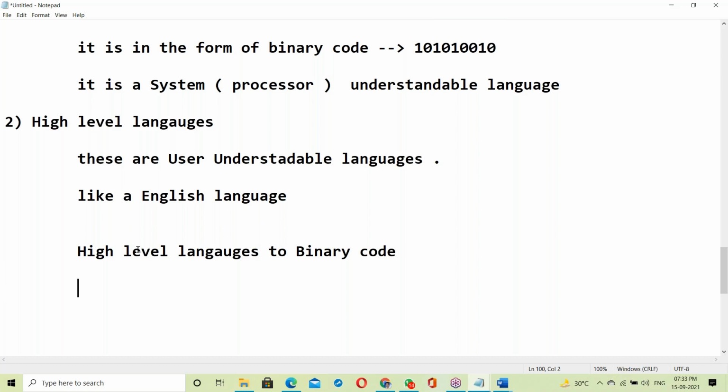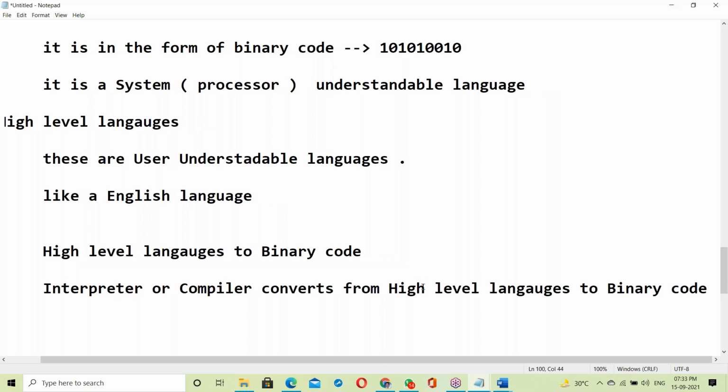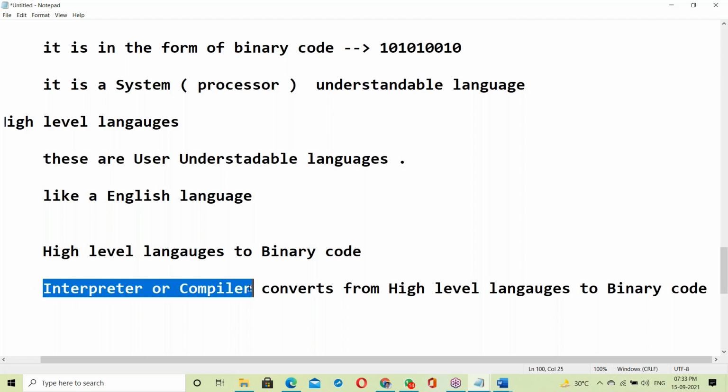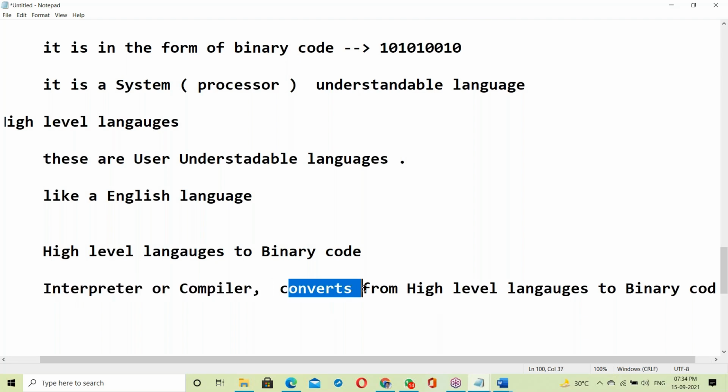Either an interpreter or a compiler converts from high level language to binary codes. Every high level language instruction has to be converted into binary code. After converting into binary code, then comes execution, then giving the result. That's it.